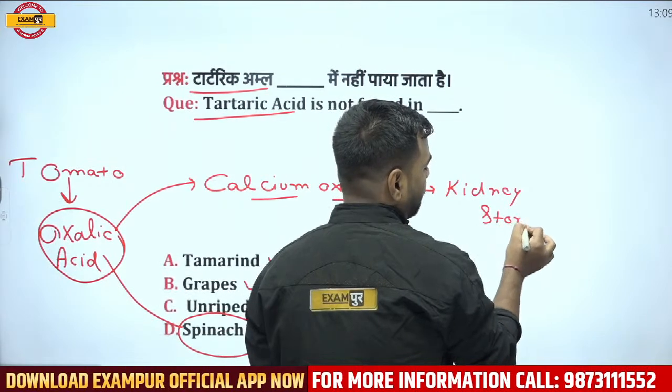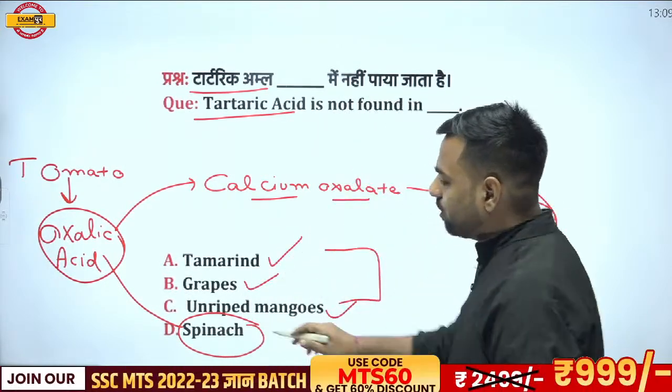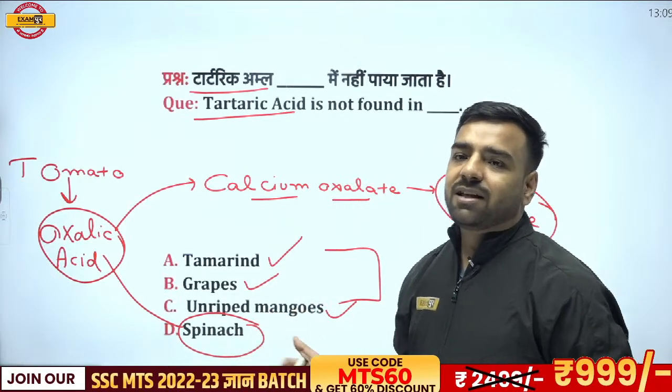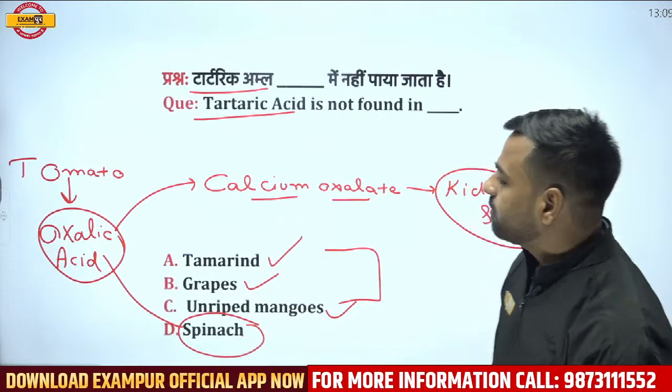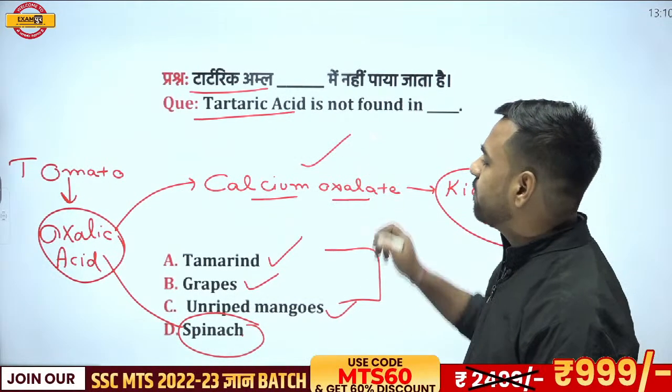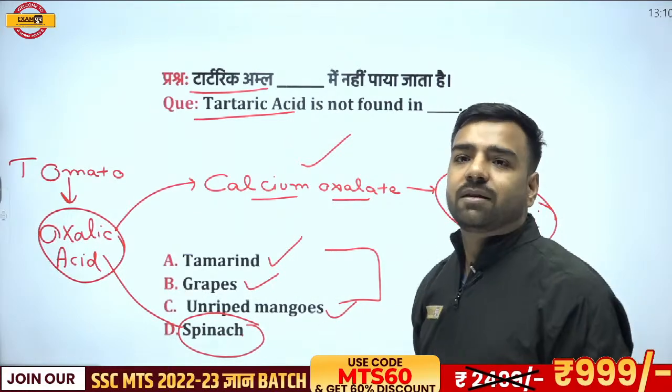So the person who is suffering from kidney stone is advised not to eat spinach and tomato. Obviously, they are very, very helpful, but still, during kidney stone, it is not allowed because it may lead to calcium oxalate and it will lead to pain.